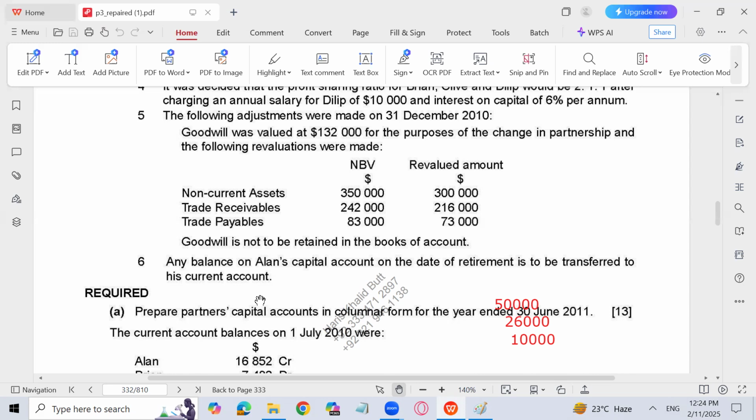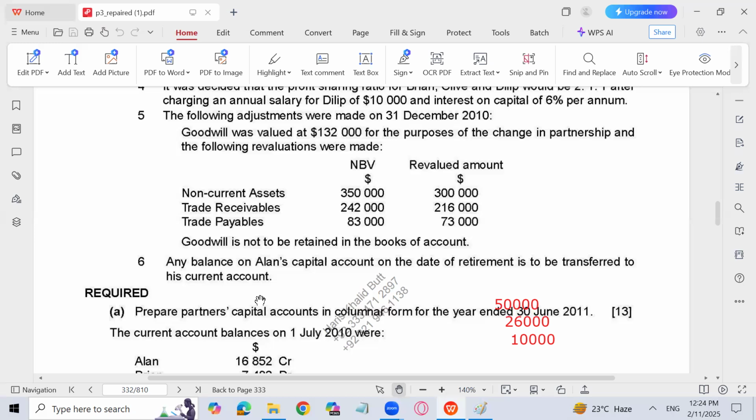Why? Because in this 6th point, the examiner is saying that Alan's capital account will be transferred to his current account. It has never come in your exam, right? So, sir, how has it come? I will tell you. This particular question is solved as an example in HR Randall also.